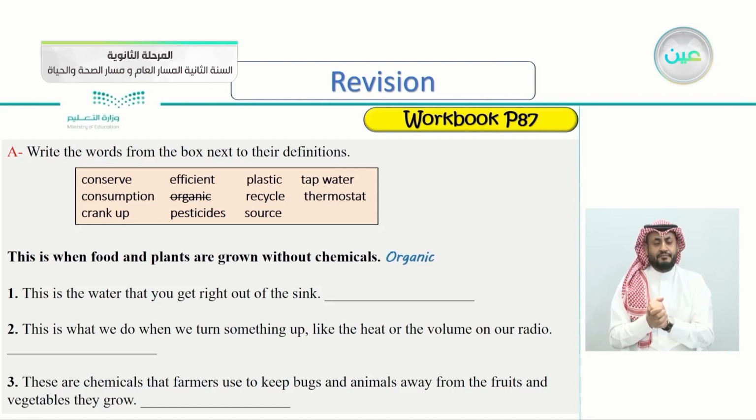We have the words conserve, efficient, plastic, tap water, consumption, organic is already done, recycle, thermostat, crank up, pesticides, and source.